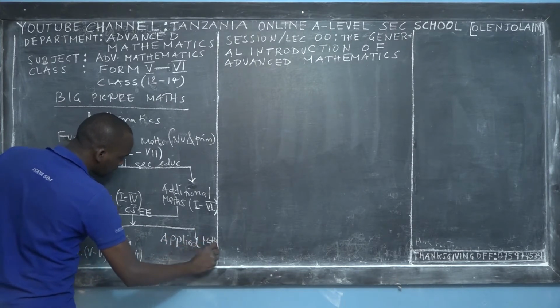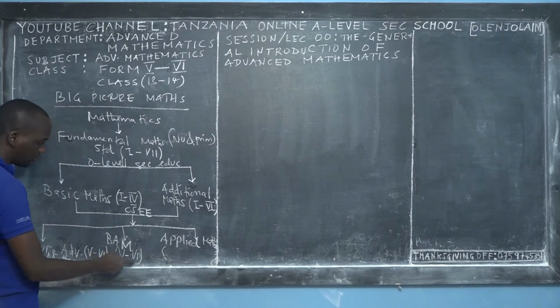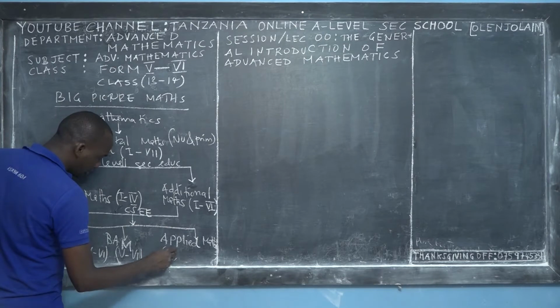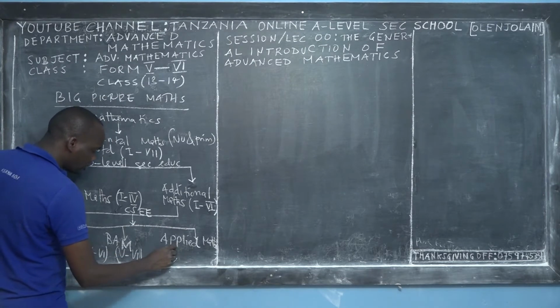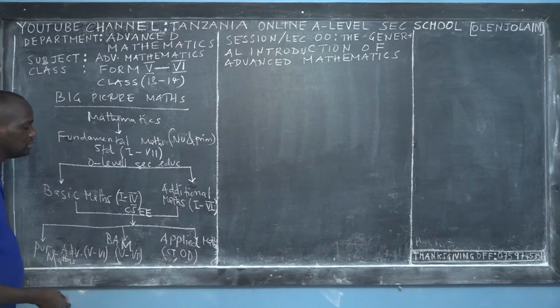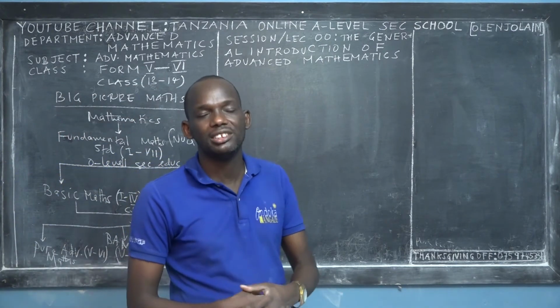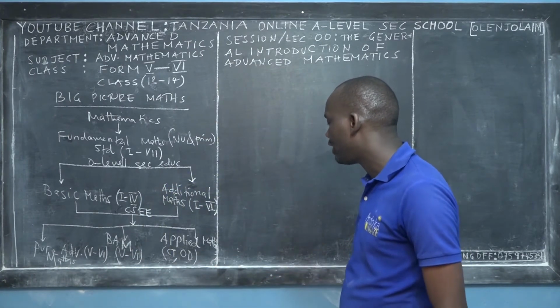Also, you can major in applied mathematics. Applied mathematics is a little bit different from basic applied mathematics, because this is advanced level, Form 5 to Form 6. Here we have a certificate. Maybe you want to pursue a certificate in chemical engineering, telecommunication engineering, and also ordinary diploma. You find applied mathematics in chemical engineering, in lab science, in different areas of study. Those are the 3 routes.